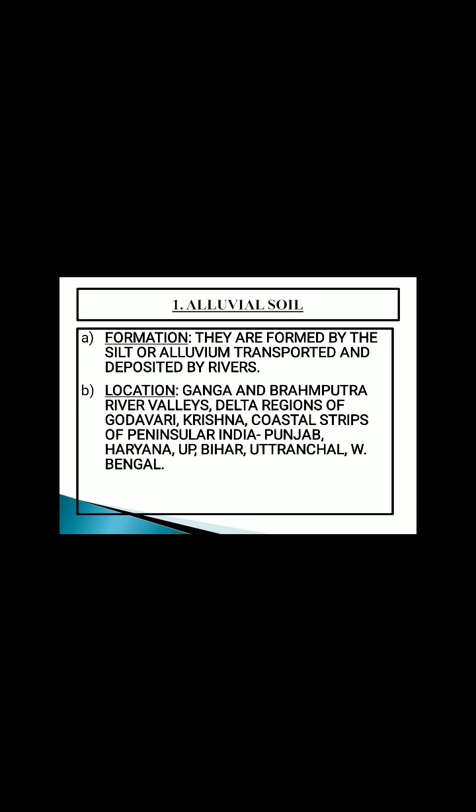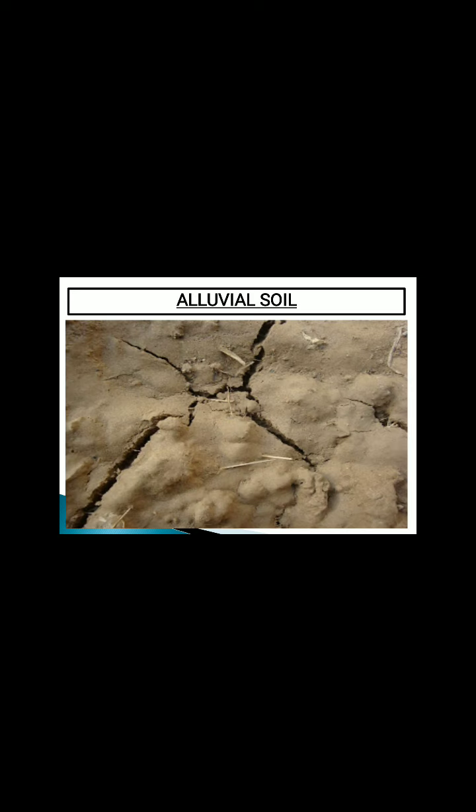As the name suggests, the alluvial soils are formed from the alluvium, that is, the silt that is transported and deposited by the rivers. So, these soils are found in the river valleys of Ganga, Indus and Brahmaputra rivers, the deltaic regions of Godavari, Krishna and coastal areas of peninsular India. The main areas of alluvial soil include Punjab, Haryana, UP, Bihar, Uttaranchal and West Bengal.